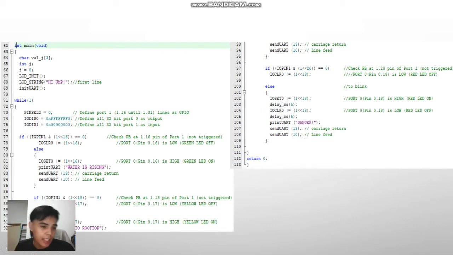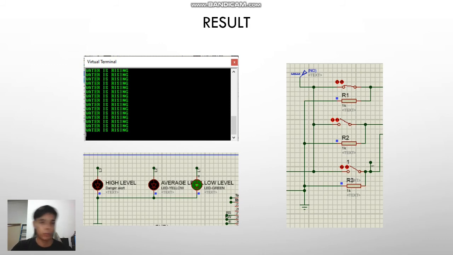Here is a button function. If it's not triggered, then the green LED will turn off, and if it's triggered, the serial communication will send water is rising to the virtual terminal, as well as the LED will turn on. This one is for push button 1 as well as green LED 1, and so on and so forth for the remaining inputs and outputs. That's all for me. Thank you.